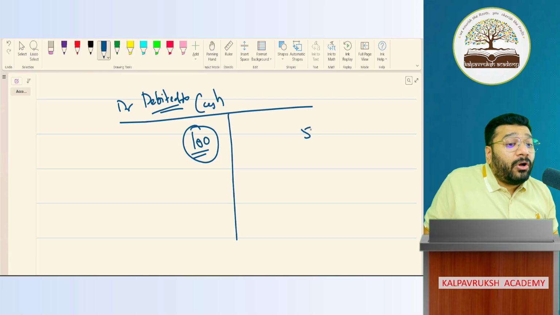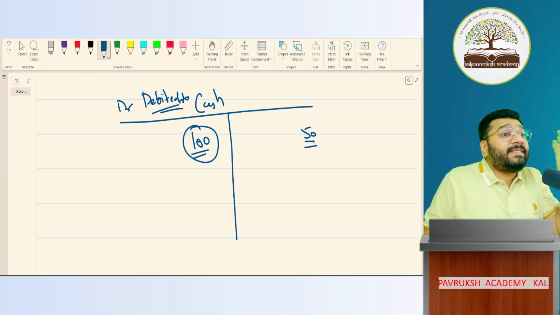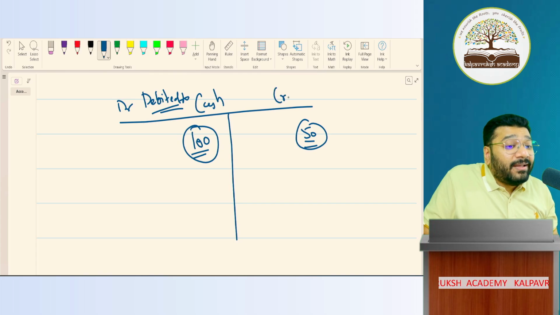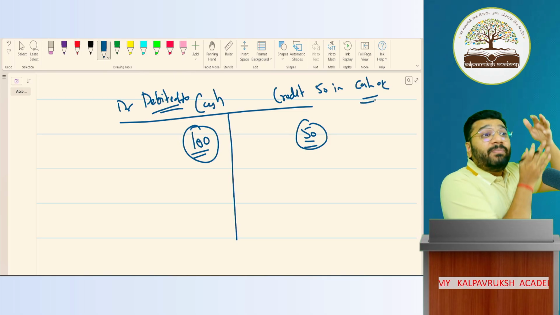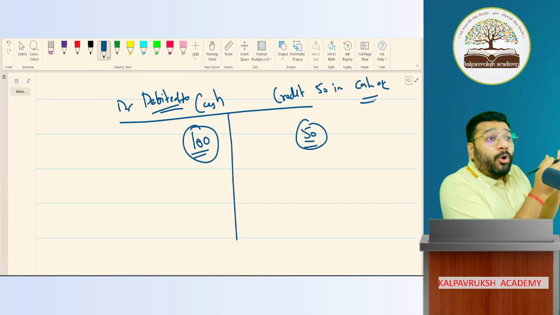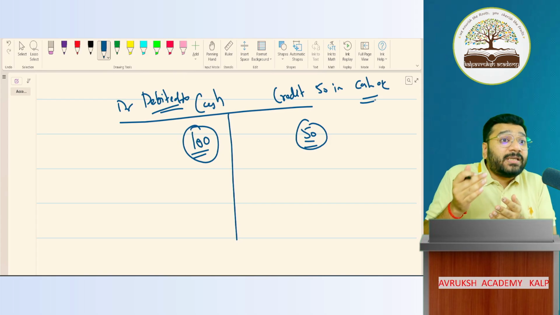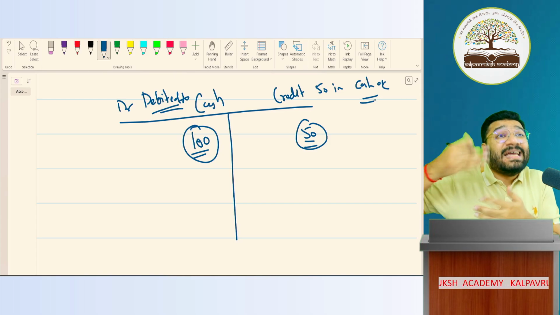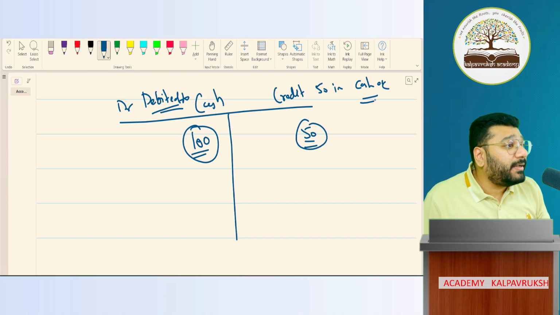If I record something on the credit side, what does it mean? How do I say it? I credited this 50 rupees in cash account. Got it, not got it? So if I record something on the debit side, we say that account is debited. If I record something on the credit side, we say that account is credited. Got it, not got it?